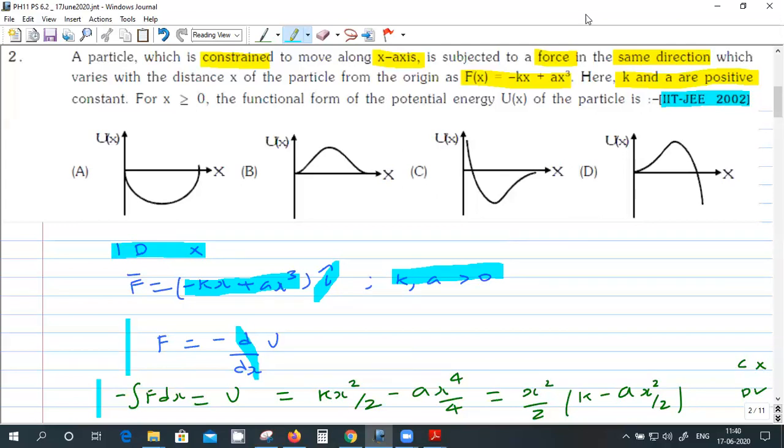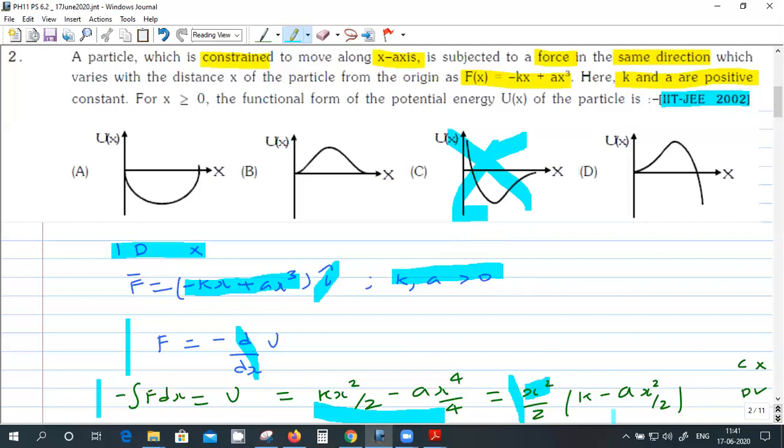Integrate. How to integrate? No, this is the one. Integral of x is x square by 2, x cube is x to the power 4 by 4. After that, you just have to take this x square by 2 out. So this is like quadratic in x square, and at x equal to 0, what is the value of U? U at x equal to 0 is 0, yes or no? Yes. So this option is out.